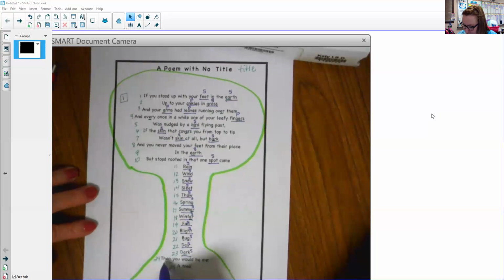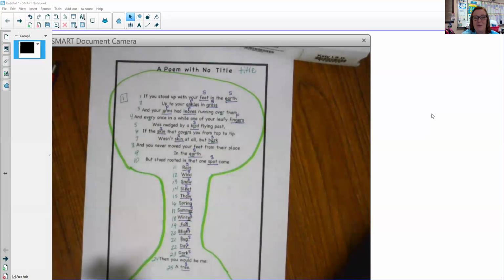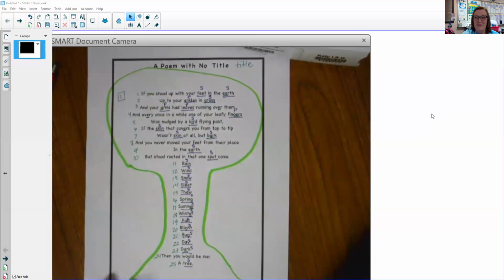Okay, then you would be me, a tree. And that one is also singular. So go on a nature walk, see if you can see the trees and see what's happening to them right now. It's a lot of fun to watch the different colors come off the leaves.